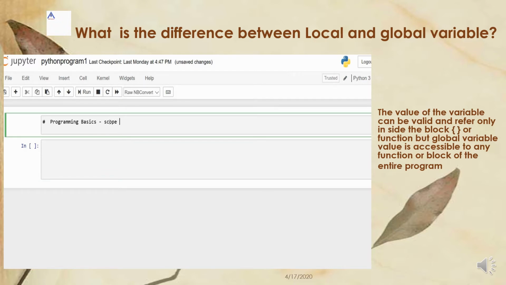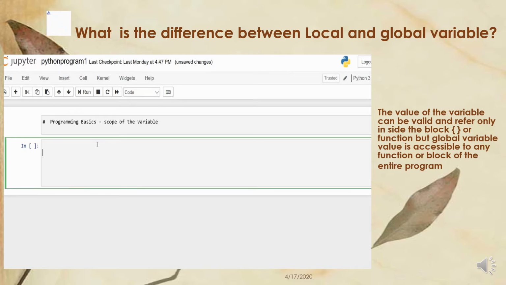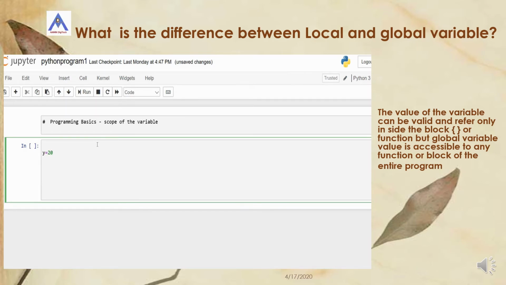So the topic here is scope of the variable. Let me assign a value for y, that is 20. In this slide also you need not worry about the functions concept. In the later stage we will be discussing it in more detail. For the time being our focus is only to understand the scope of the variable.